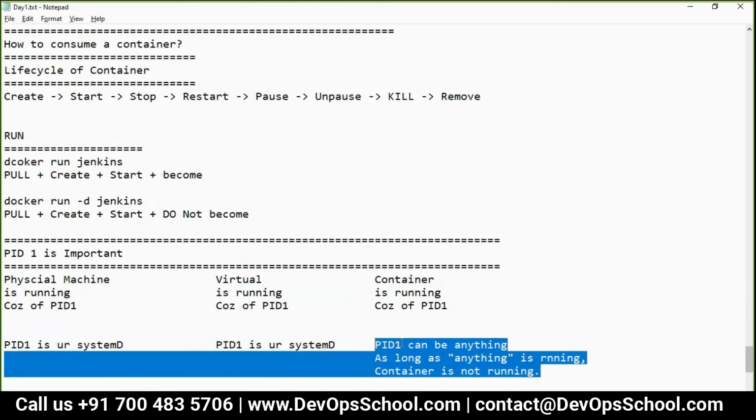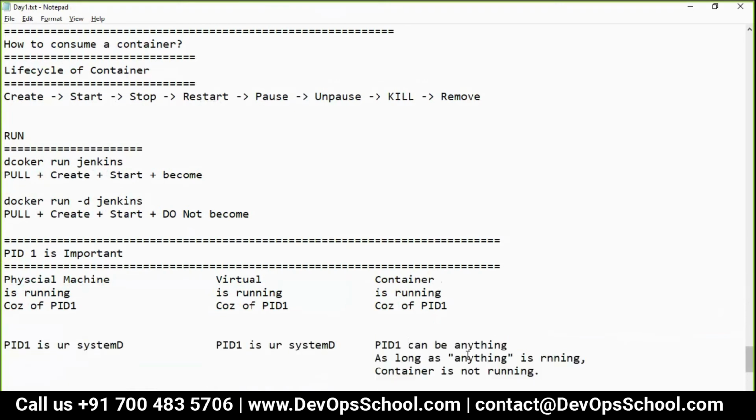But the question is, how can you run anything? Now it's up to you how you design the image. There are many ways to run in the background. One of the easiest ways I can tell you.